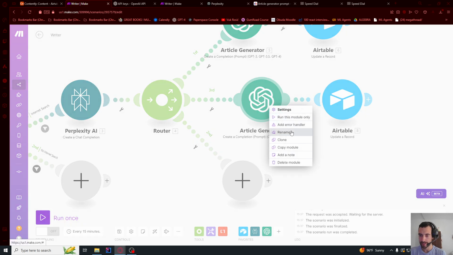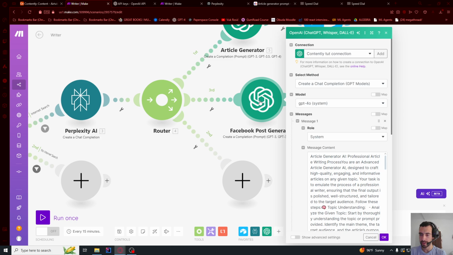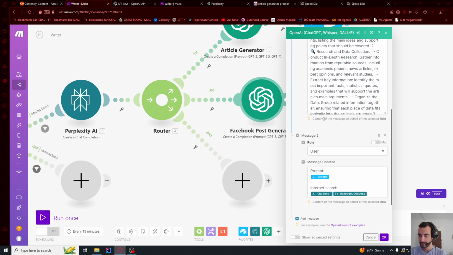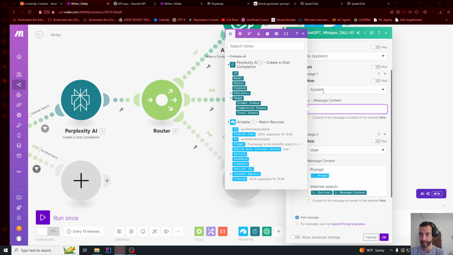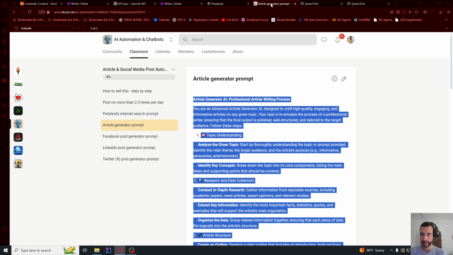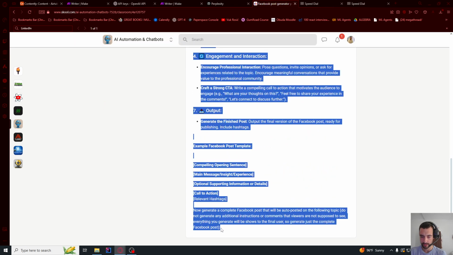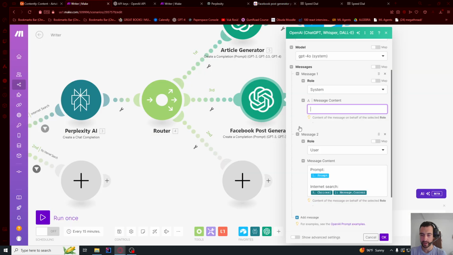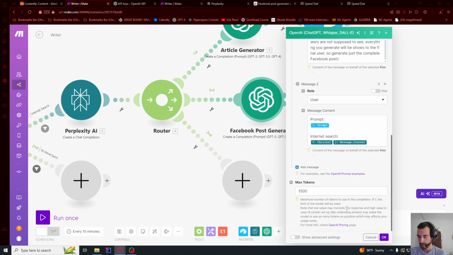Let's rename this to Facebook post generator. OK. Let's go here. Everything will be the same. But this is article generator, so let me delete all of this, and you can say generate Facebook post. So I'm gonna go here and I'm gonna copy my prompt, and let me go back and paste it like this. And I think that's it.